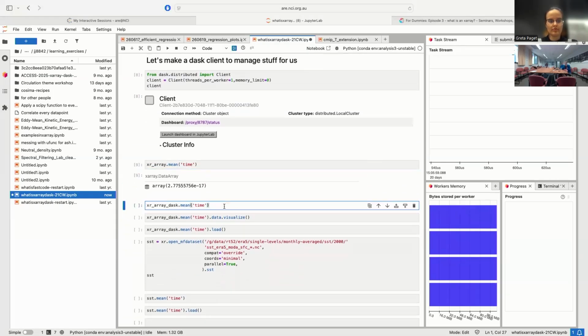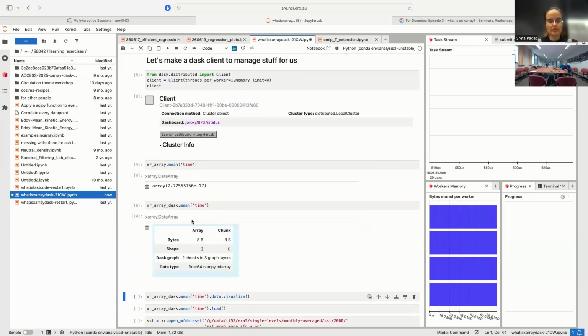We can take the Dask array and we can say I want to take an average of time. But because it's a NumPy array waiting to happen, not a NumPy array that's already happened, it's just going to say, yeah, cool, I could do that. If I did, it would be 8 bytes. It wouldn't have any shape. It would be a single number. And when I do it, it's going to be 1 chunk at the end, but we're going to have to do 3 things to it first.